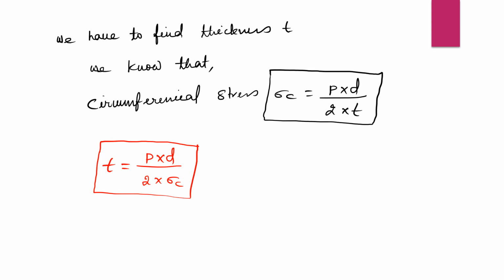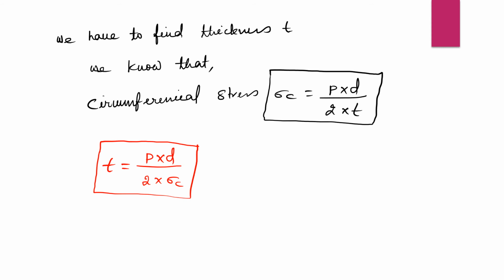So now we have to put all the data here. What is P here? P is the pressure of water inside the water main. What is D here? D is the diameter of the main. And what is sigma C?